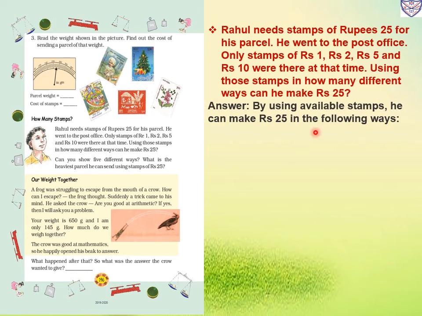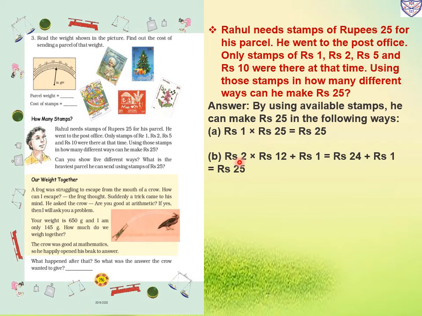So by using the available stamps, he can make rupees 25 in the following ways. First, he will purchase rupees 1 stamps, 25 of them. Means 25 stamps of 1 rupee, so 1 times 25 is 25. So he will stick 25 stamps of 1 rupee. Then second option, he will purchase rupees 2 stamps, 12 of them. So 2 twelves are 24 and 1 is left, so you will purchase a rupee 1 stamp. So 24 plus 1 will become 25.